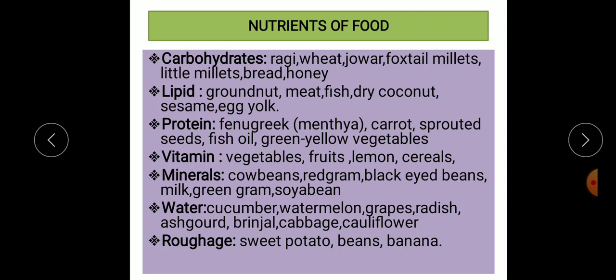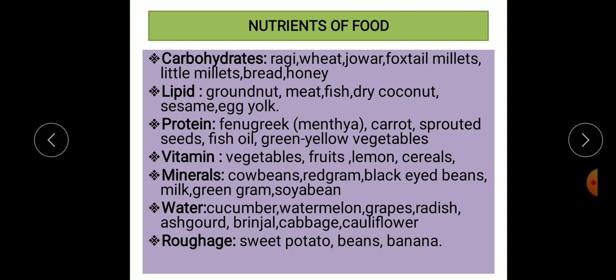Vitamins are rich in vegetables, fruits, lemon, and cereals. Minerals are rich in cowpeas, red gram, black-eyed beans, milk, green gram, and soya bean. Water is rich in cucumber, watermelon, grapes, radish, ash gourd, brinjal, cabbage, cauliflower, etc. And last is roughage, which is rich in sweet potato, beans, and banana.